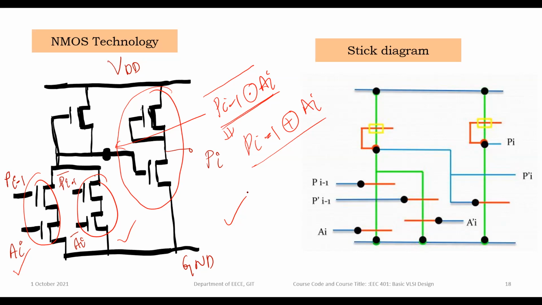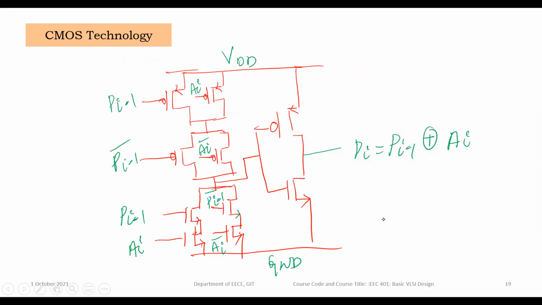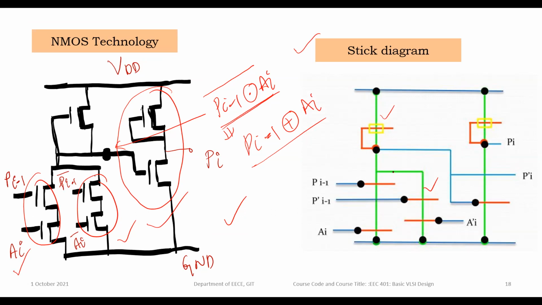Now, the second step. I am following only the 7 steps I have given. So the next one is the stick diagram for this circuit. See, this is a stick diagram. All are NMOS transistors, so there is an N diffusion layer, and this is also N diffusion layer. 4 transistors, and one is the load transistor.